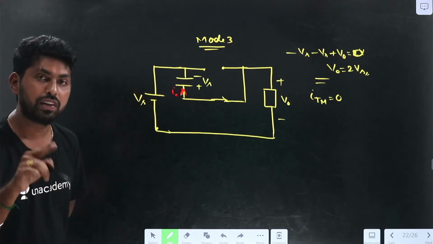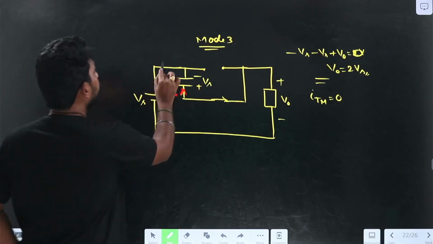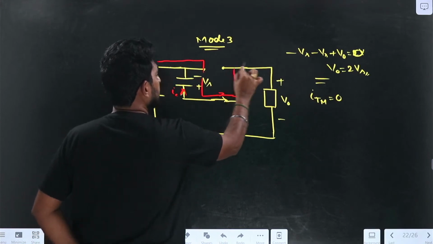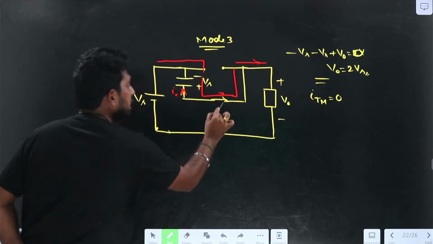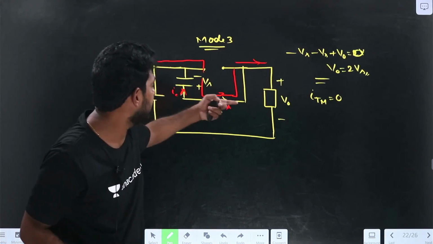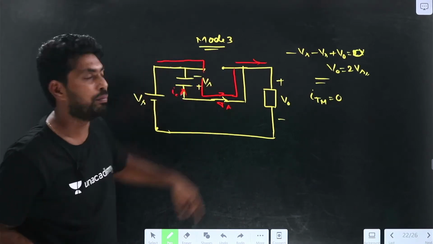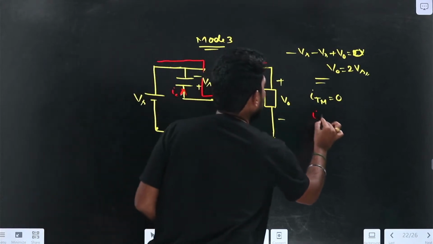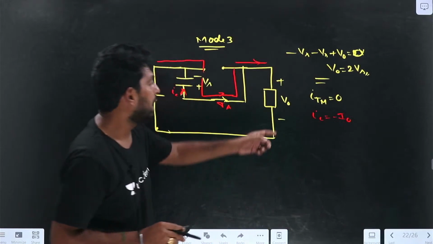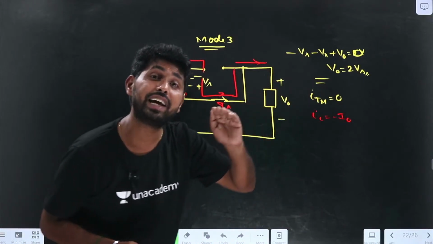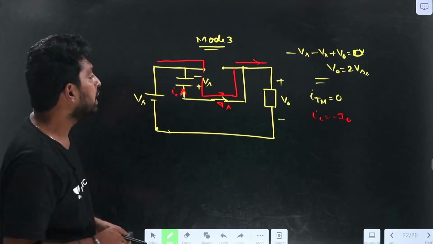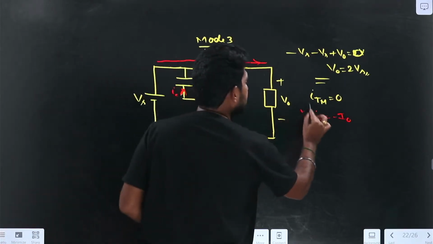But how is the current flowing? The current is flowing in the opposite direction, because I0 will be in this direction when TA is in the on condition. TA will allow the current only in this direction. So IC equal to minus I0, and ITM equal to 0, that is, the main thyristor current equal to 0.